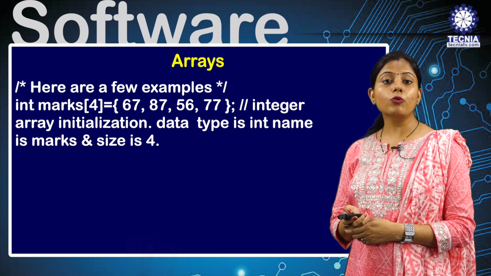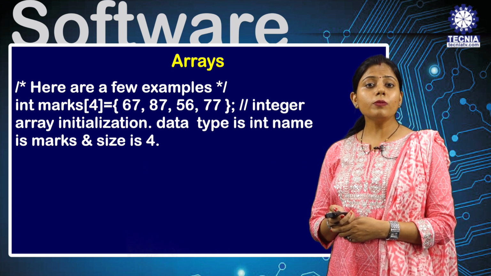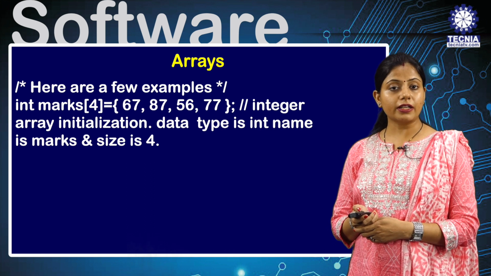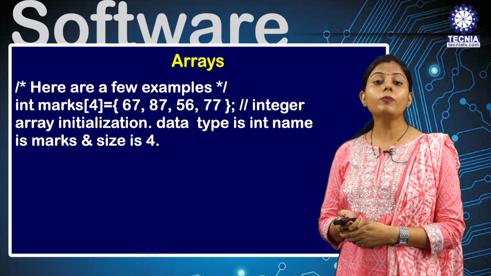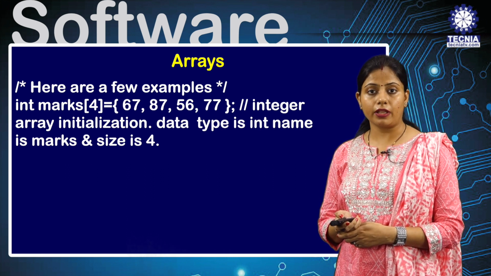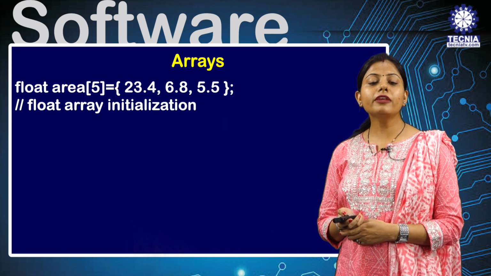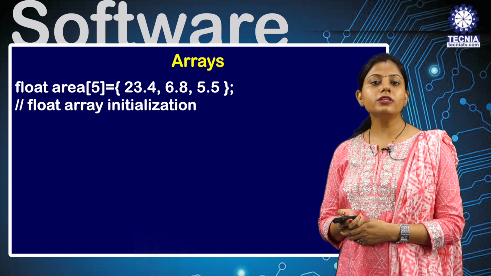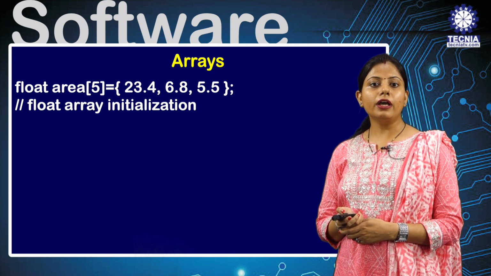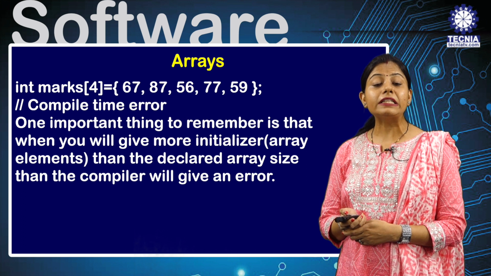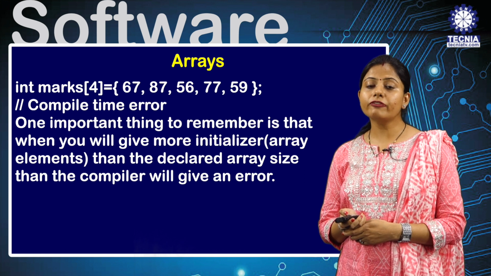Here are a few examples. The first is integer marks 4, 67, 87, 56, 77. So basically, integer is the data type, marks is the name of the array, 4 is the size, meaning you have stored 4 blocks of integer type in the array named marks, and the values are 67, 87, 56 and 77. Similarly, here we have declared a float type array. I am using float array 5, and float type, as you already know, holds decimal values. And next, suppose during initialization I write integer marks 4, but I have declared 5 values.